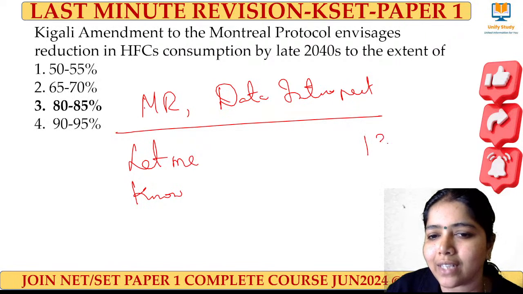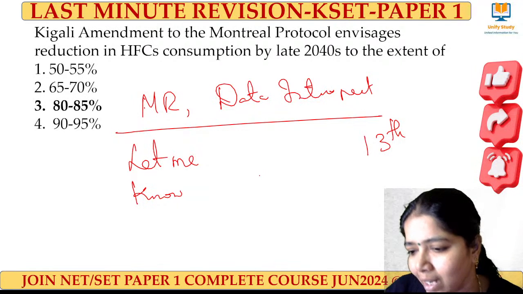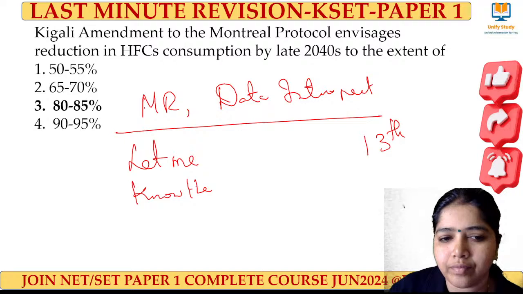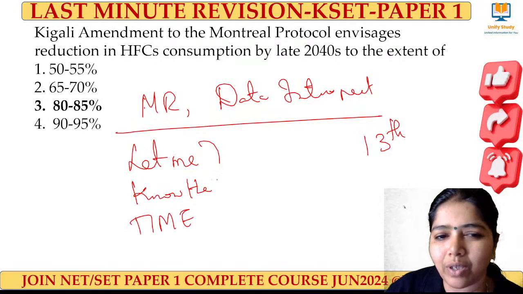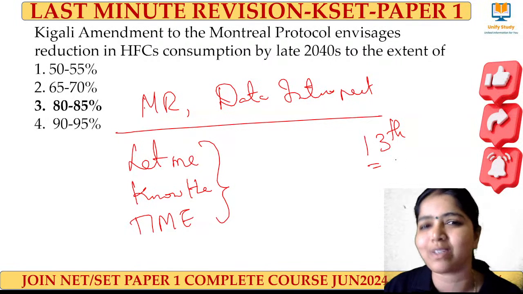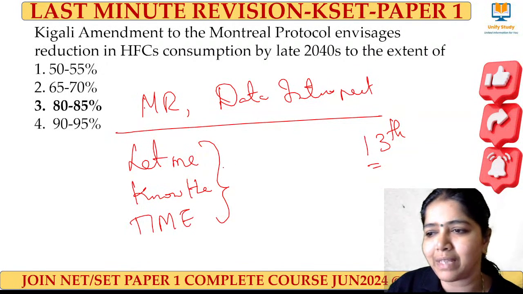Your KSET is on 13th, right? So tomorrow is 12th. Tomorrow the same time is not possible for me, that's why I'm asking for the time, or else I will start at 10 itself. Can you please tell me the time?